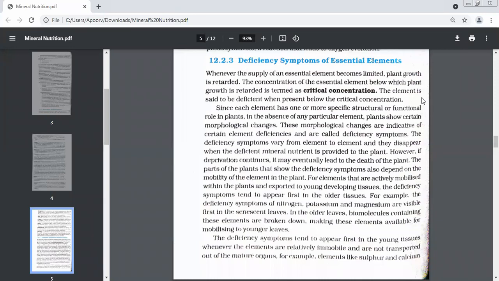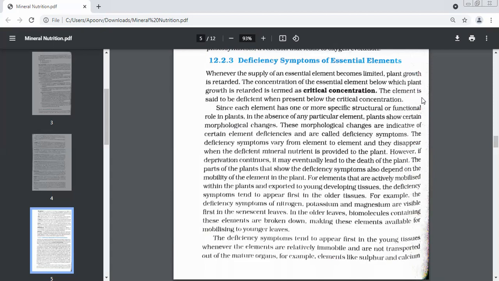Okay, very good. When we talk in common language, we basically mean those symptoms or signs which are visible when there's a deficiency of something. Even in human beings, we've seen this. We have deficiency symptoms: whitening of nails is a symptom of deficiency. Pain in the bones again shows a deficiency of iron. So all these signs which indicate that the body is lacking something are what we call deficiency symptoms.